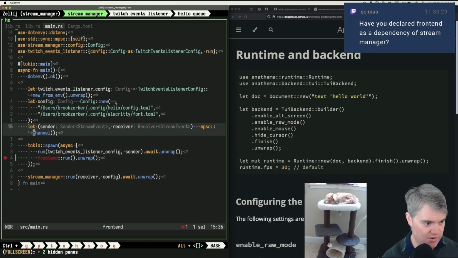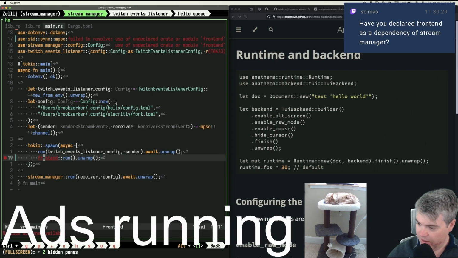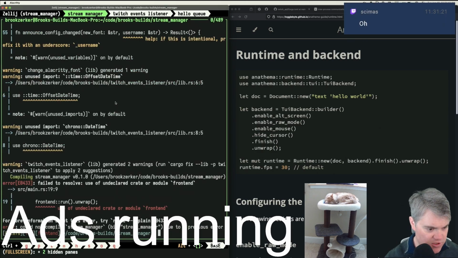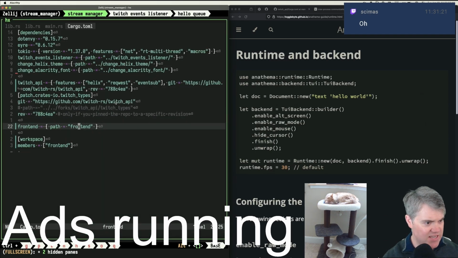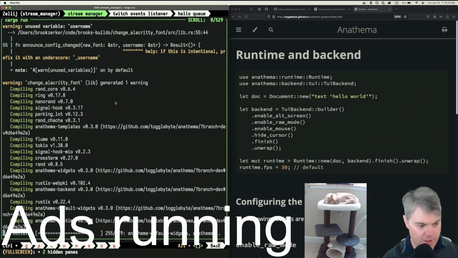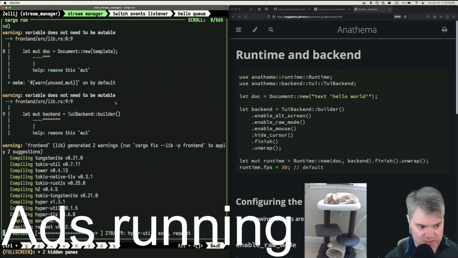Okay, cool. Now we can fix this. No code actions available. Have you declared front end as a dependency of Stream Manager? I tried to, like that. That didn't work though. Use of undeclared creator module front end. Is it because this is after the patch? Let me try just doing this here. Oh yeah, that's exactly what it was. It was how to do it, not after the patch.